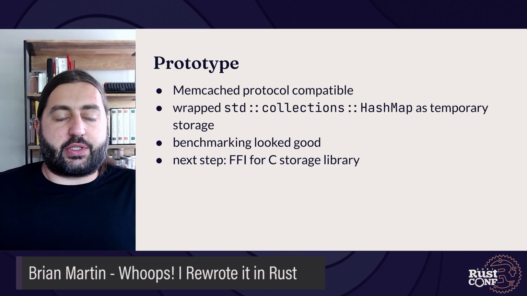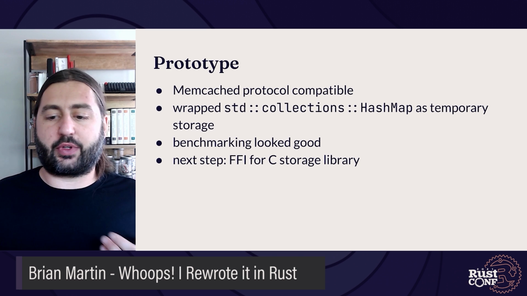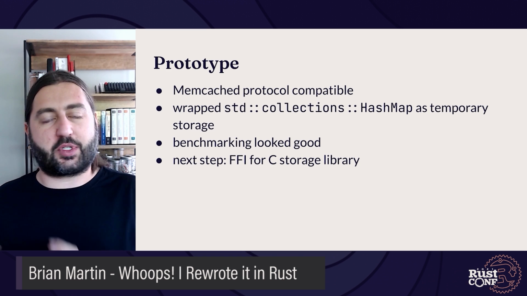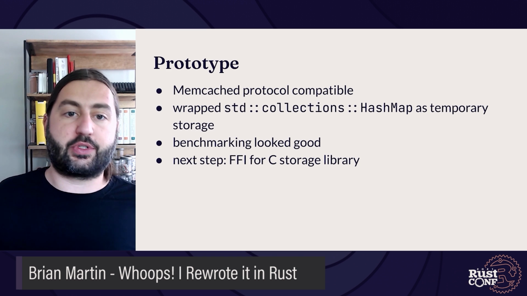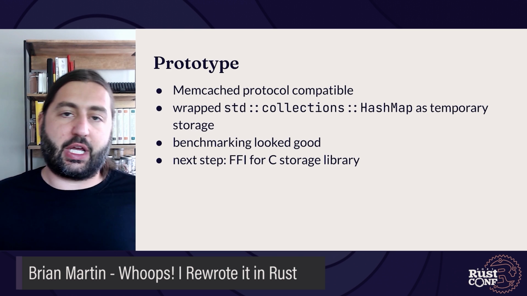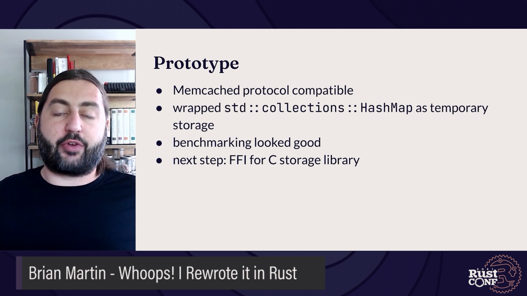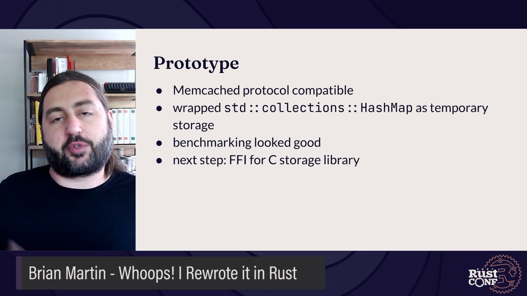So once I had this in place as a prototype, I was able to do some benchmarking and make sure that I was still on the right track in terms of how it would perform while responding with actual payloads, right? Responding with a pong, that's only a handful of bytes. But with a cache, we might have items that are much larger that we're responding with.